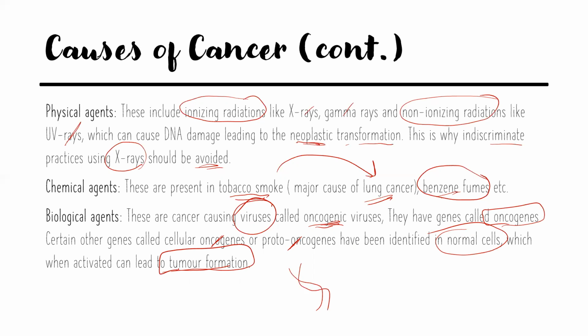So there are physical agents, which include ionizing and non-ionizing radiations, and chemical agents, that are tobacco smoke or benzene fumes. Biological agents include viruses that are called oncogenic viruses because they have genes called oncogenes. And normal cells also have oncogenes or proto-oncogenes which get activated and can lead to tumor formation.